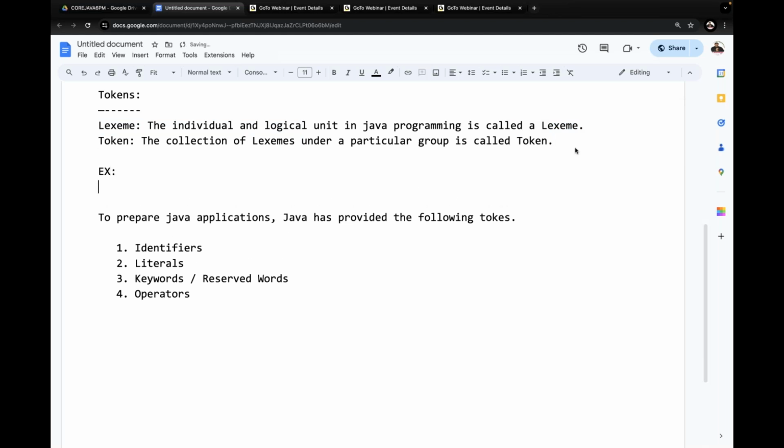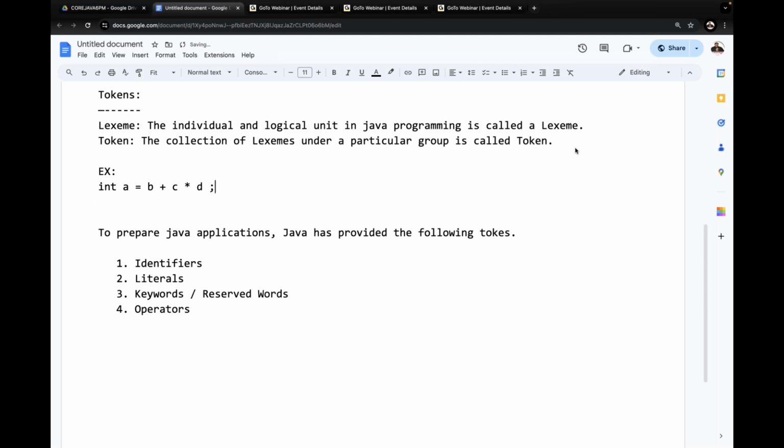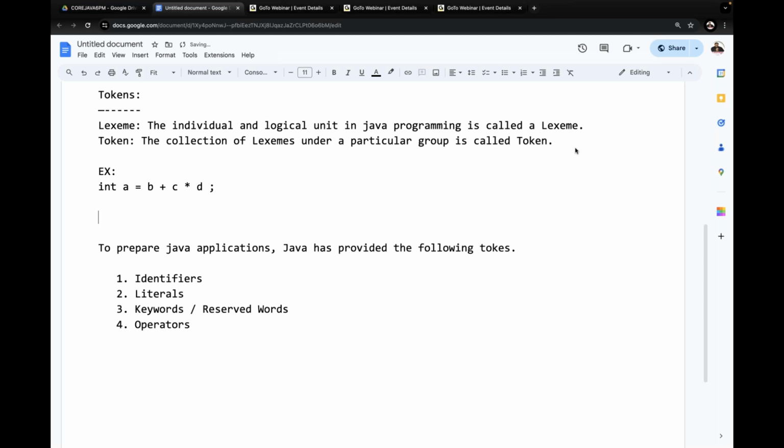After that, I'll come back to identifiers, literals, keywords or reserved words, and operators. The example is: int a = b + c * d;